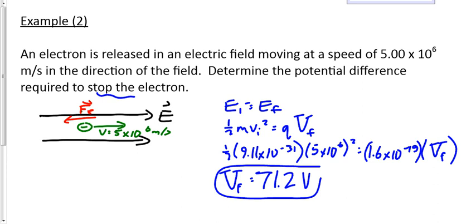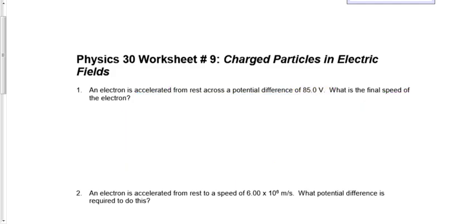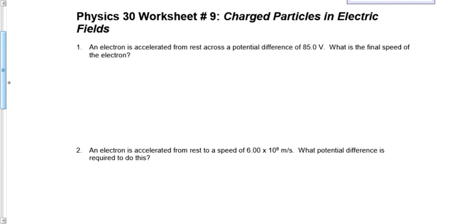All right, the questions that I'd like you to work on for this, we'll say for Monday, and you can finish them in class maybe. Worksheet number 9. Questions 1, 3, and 5. There's more questions on this page, but I think if you can do 1, 3, and 5, you're going to be in decent shape, certainly for the first day of this. So questions 1, 3, and 5, worksheet number 9.